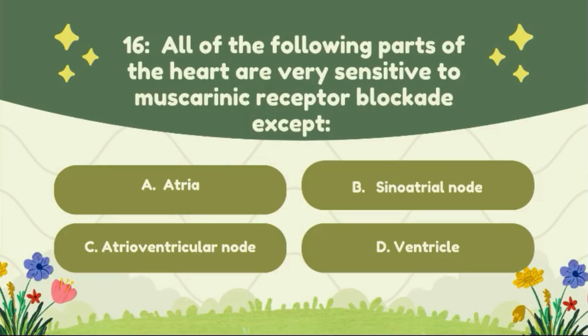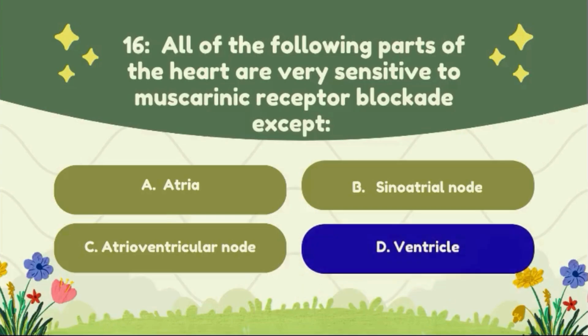Question number 16. All of the following parts of the heart are more sensitive to muscarinic receptor blockade except: option A, atria; option B, sinoatrial node; option C, atrioventricular node; option D, ventricles. The correct answer of this question is option D, ventricles.